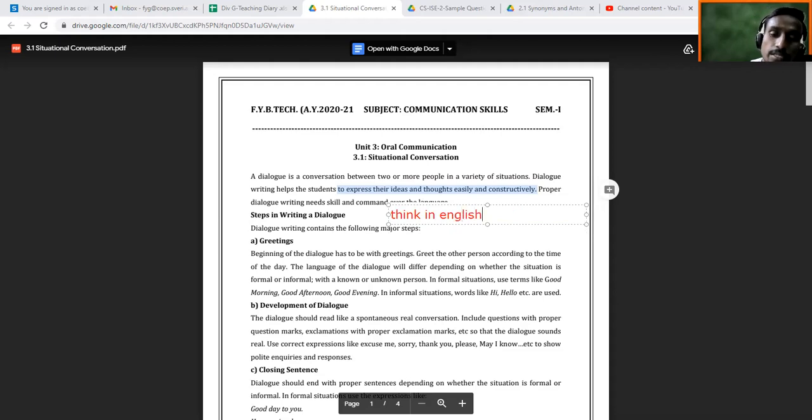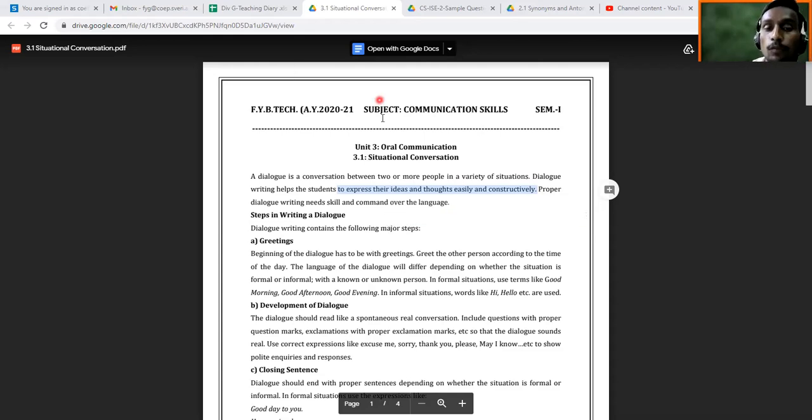Okay? So start thinking about what you do, how you do it, what is happening around you. Try to describe it in English. Try to think about it in English. Try to make sentences in English. This is going to help you for writing as well as speaking. So try to express your ideas and your thoughts constructively, because this is the requirement of the industry.